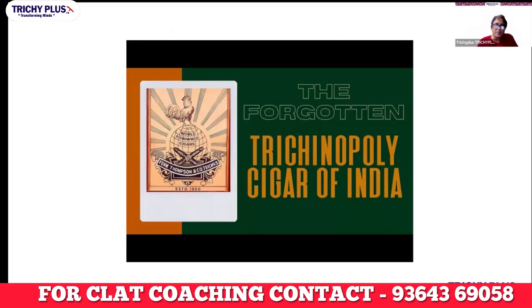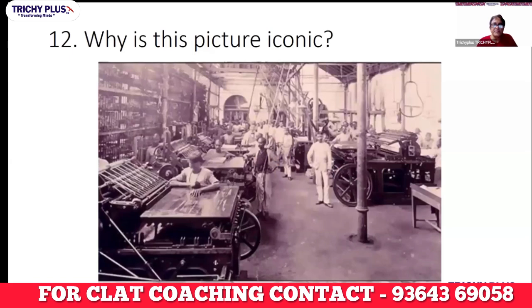Right? Okay. Business in front of your eyes. Next picture. What do you see in this picture? A cotton mill in Bombay. Yes, it's a cotton mill that you see in Bombay.